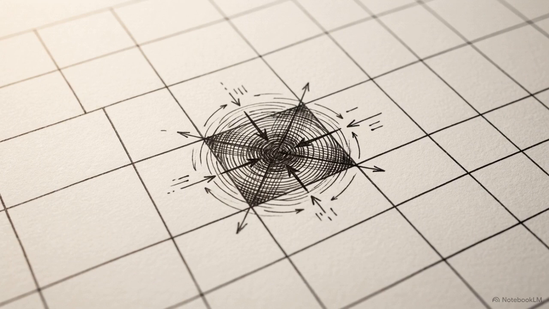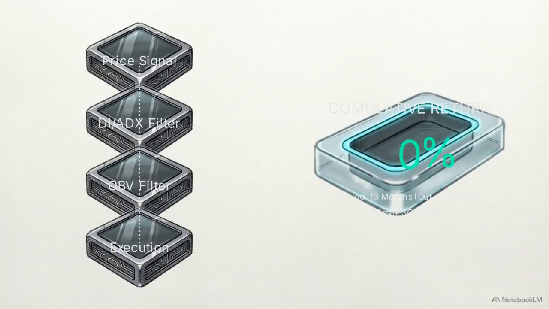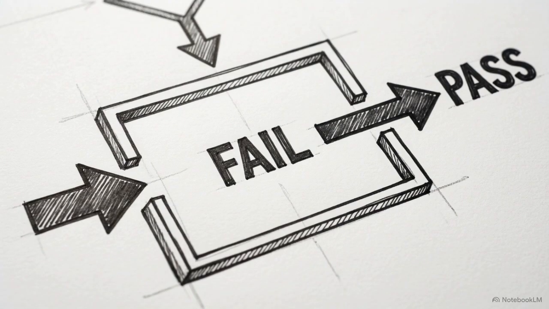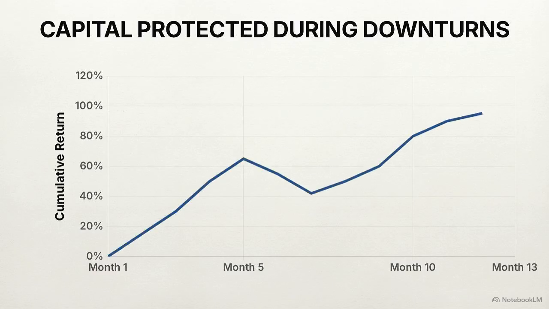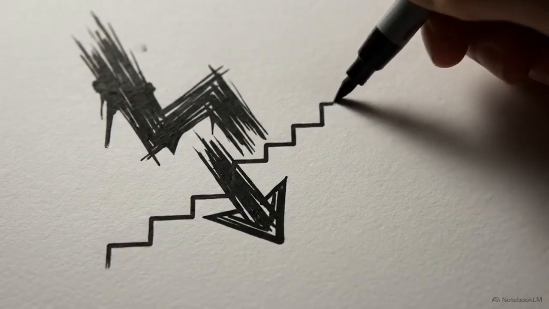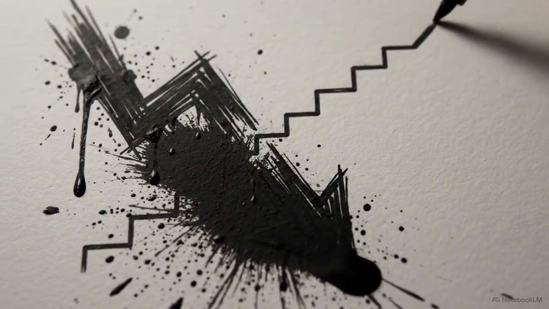This solves the curve-fitting problem. Walk-forward analysis prevents the strategy from memorizing history, forcing the algorithmic parameters to continuously adapt to recent shifts in macro volatility. This dashboard displays the full logic flow alongside the system's outcome after 13 months of strictly out-of-sample testing. The final result is a 102% cumulative return. That output is a direct result of the system's structural strictness. The algorithm executed an average of merely 2.8 trades per month, and limited the maximum losing streak to just 2 months. The strategy delivered strong consistency, remaining net profitable in 9 out of 13 months, successfully operating through a broadly bearish macro environment.